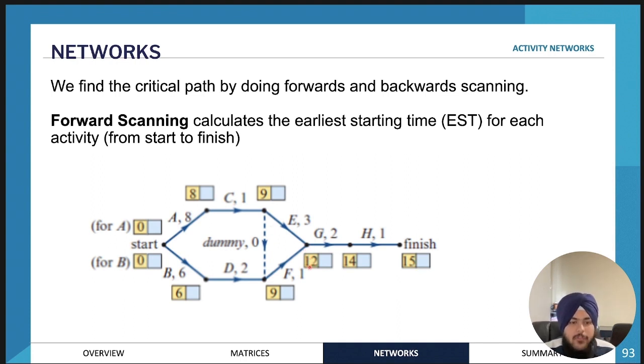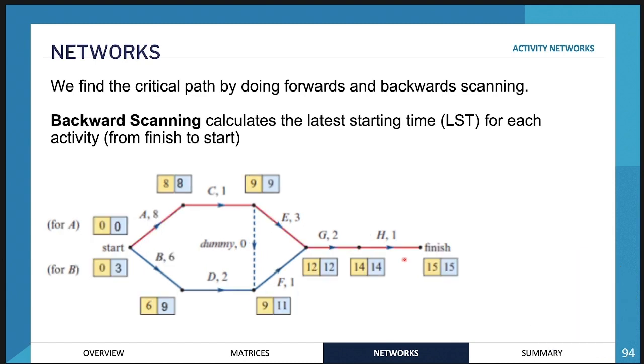Therefore the earliest starting time is 12 hours. And then H is just going to be 14 hours, because activity G, which is 2 hours, must be completed before starting activity H. So 15 hours is the time it's going to take to complete the project.